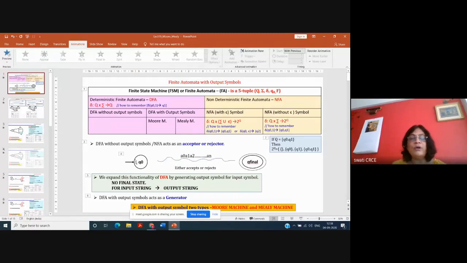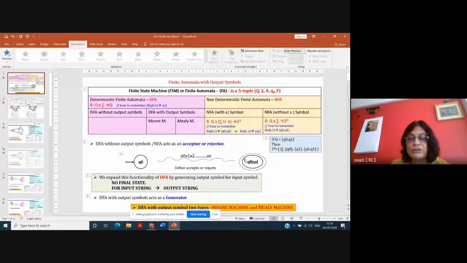Okay, so what I said just now is that DFA with output symbol has two types, Mealy machine and Moore machine. Here, in DFA without output symbol, DFA is acting as an acceptor or rejector. It is not generating anything. It just processes the input symbols, and it reaches the final state.